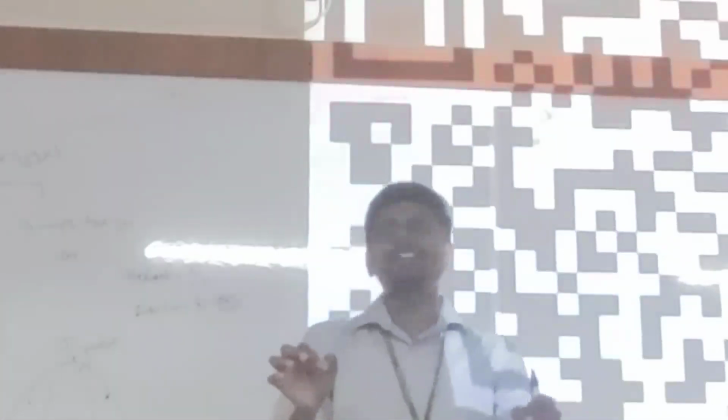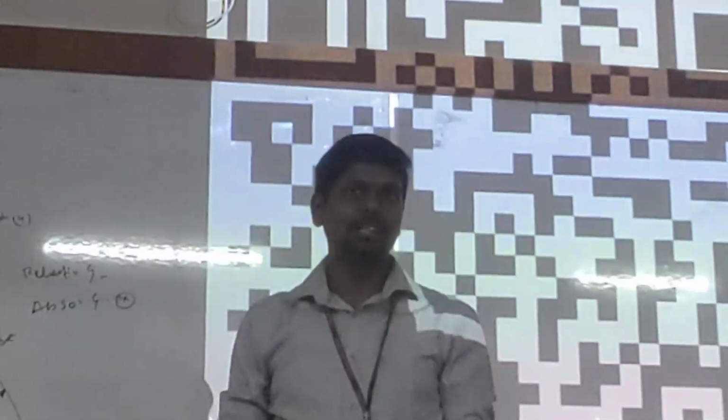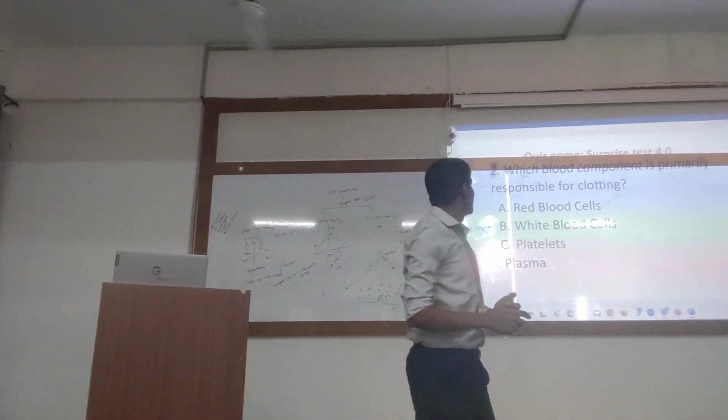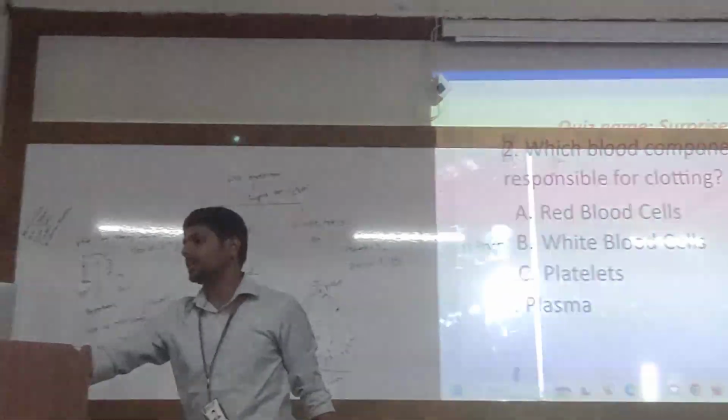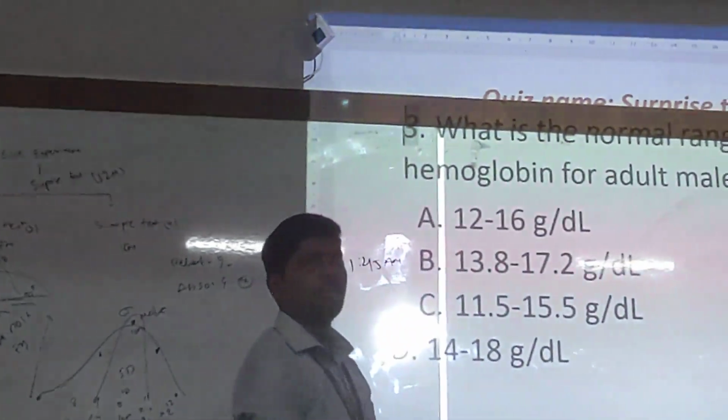Now we will actually conduct a hard test and see the variation in the results. Surprise test 3 is a hard test. Everyone go to the first question. Let us see the variations. Third question: what is the normal range of hemoglobin in males?